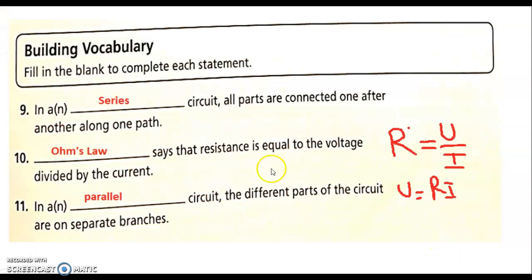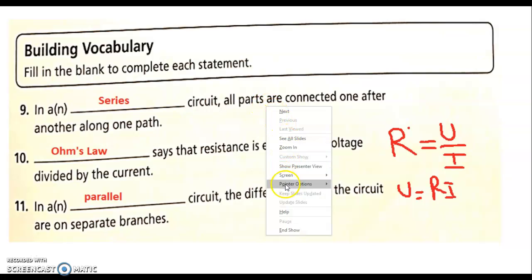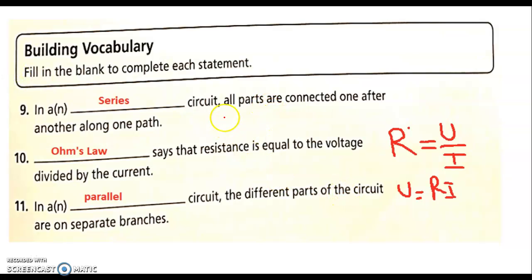Building vocabulary, fill in the blank to complete each statement. In a series circuit, all parts are connected one after another along one path. As such, we have a battery connected to two lamps in series. They're connected one after the other.